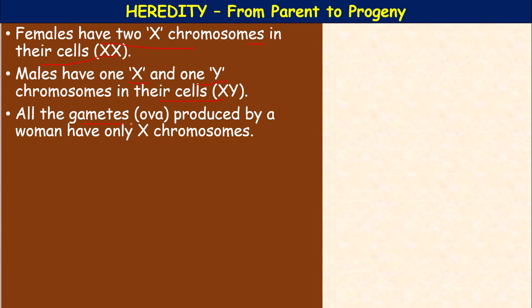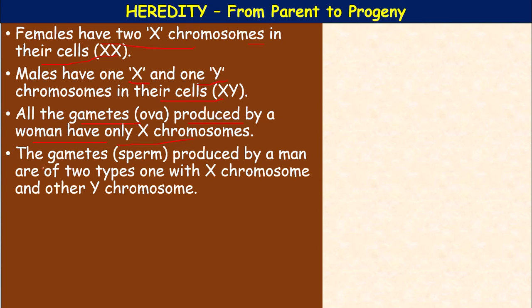All the gametes, ova, produced by a woman are haploid, with only one X chromosome present. The gametes, sperms, which are produced by the male, are of two types: one with an X chromosome and the other with a Y chromosome.